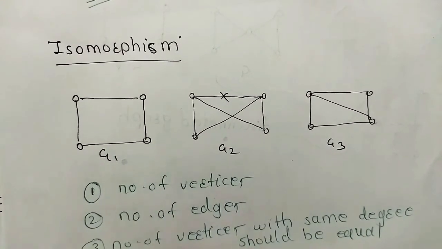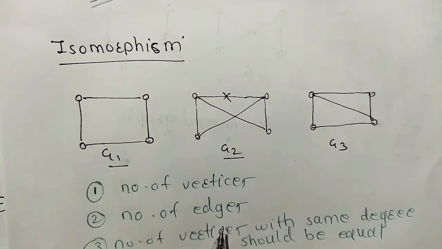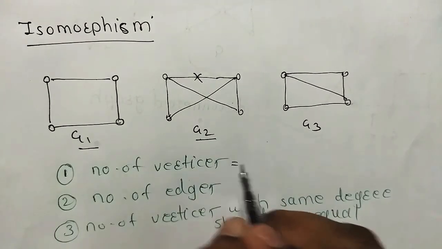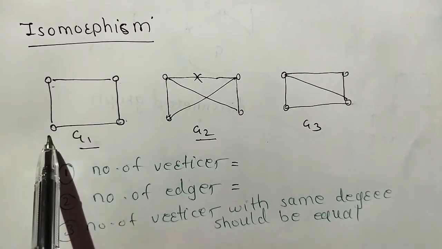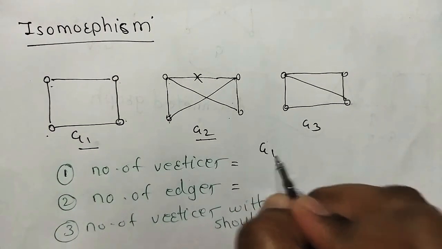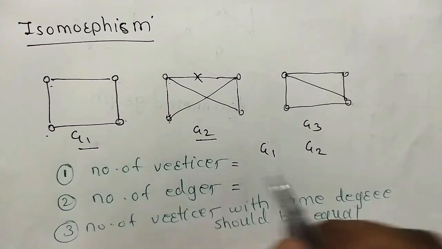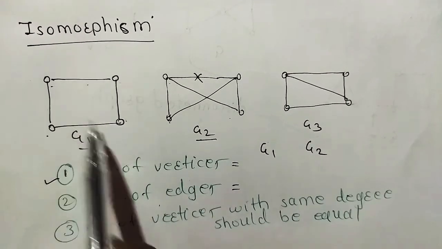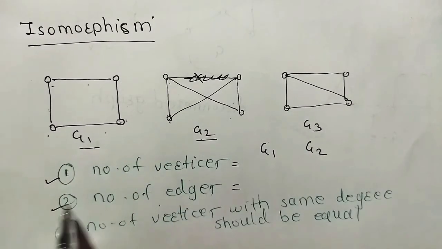Now just check here, this is G1 graph and this is G2 graph. In this G1 and G2 we have to check the number of vertices should be equal, the number of edges should be equal. Now in this there are 4 vertices, here 4 vertices. Okay, G1, G2, we have to check whether these are isomorphic or not. First condition is satisfied, the number of vertices are equal. Now second, the number of edges, 4 edges, here 4 edges. So second condition is also true.